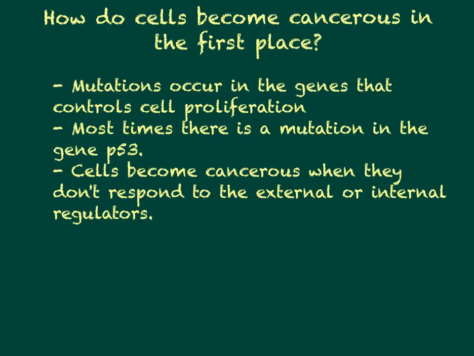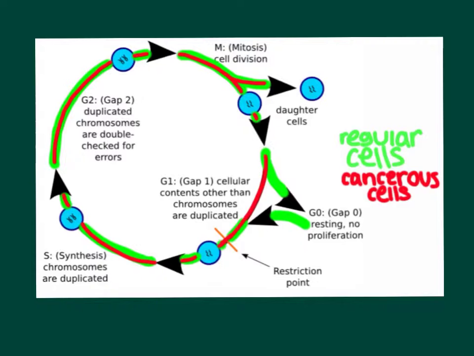Also, cells become cancerous when they don't respond to the external or internal regulators. The stages of the cell cycle are the G0 phase, G1 phase, S phase, G2 phase, and M phase. Cancer cells skip the G0 phase, which is the resting phase of the cell cycle. Therefore, they are reproducing rapidly, faster than normal cells, and so they are constantly in the process of cell division.